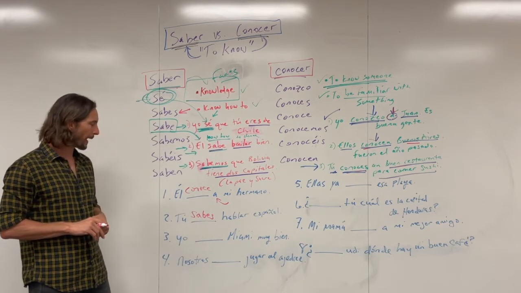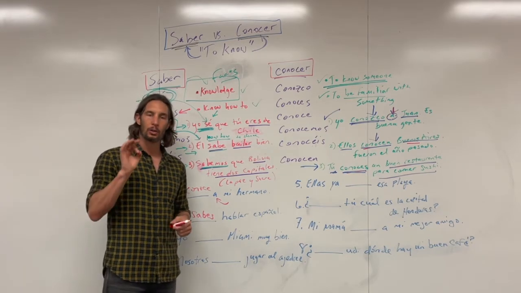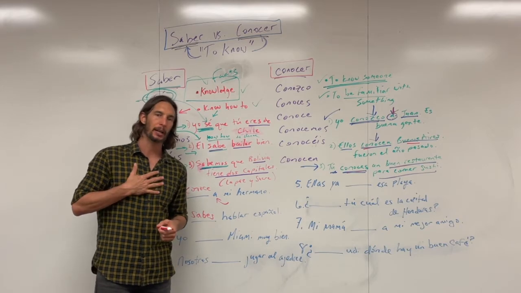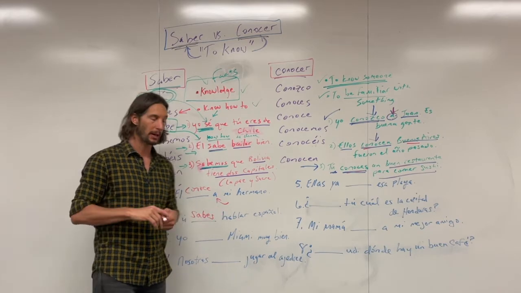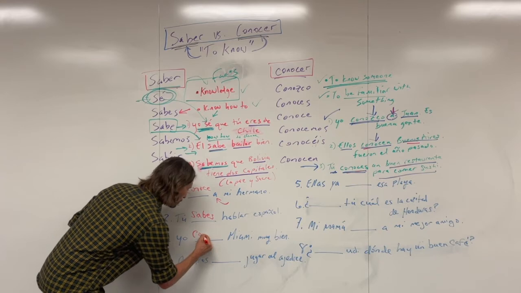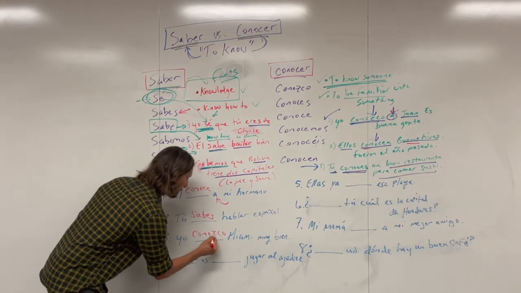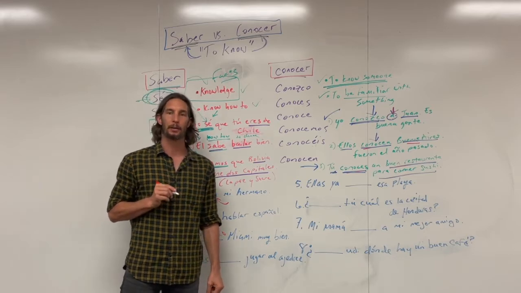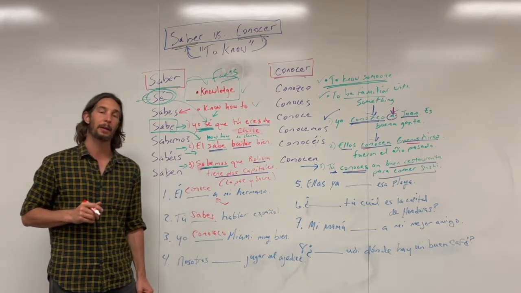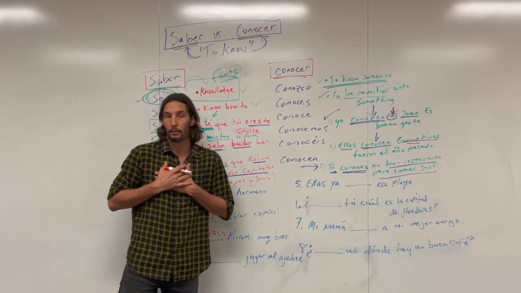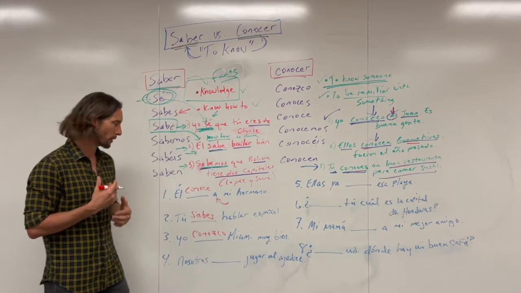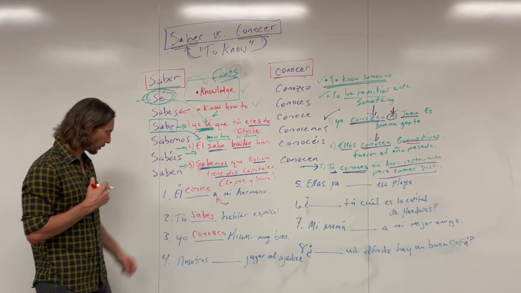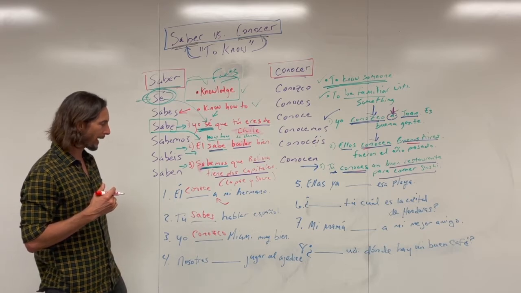Tres. Yo blank Miami muy bien. No personal A, but we're talking about a familiarity to a place, right? And so, yo conozco Miami muy bien, right? And so, yo conozco Miami muy bien. I'm very familiar with Miami. That's what you're saying.